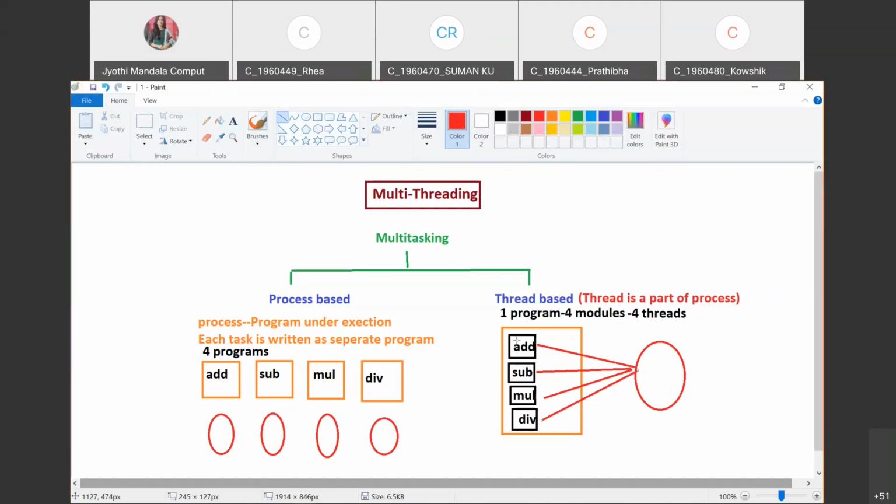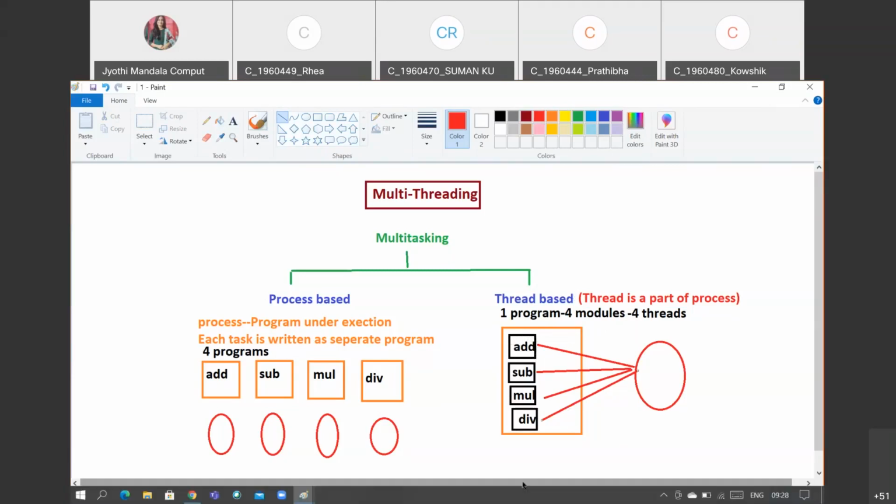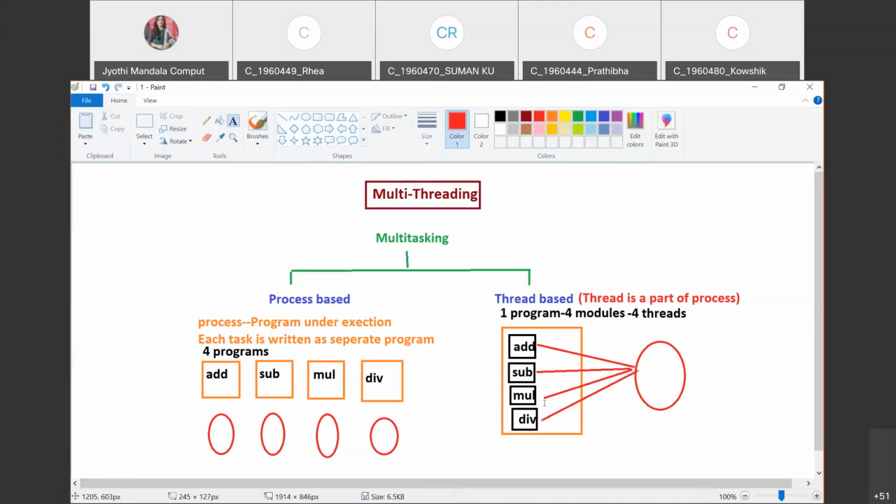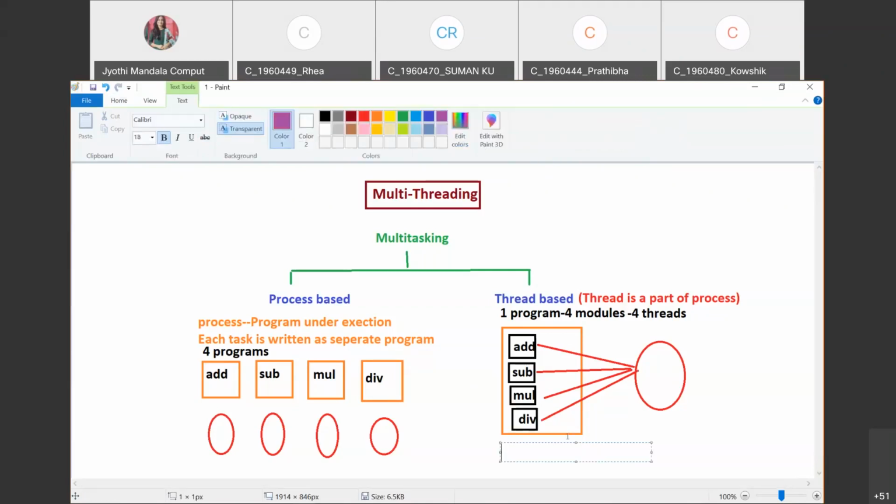Let us consider the processor is executing this add, and there is a problem with this; somewhere it is add, then it can directly switch to subtract. So all the modules will be run parallelly only here, and all the modules are sharing the memory that is allocated for that one program. Okay, are you following? As they are sharing the memory here, this thread-based multitasking is referred to as lightweight process. Okay, this is called lightweight process.